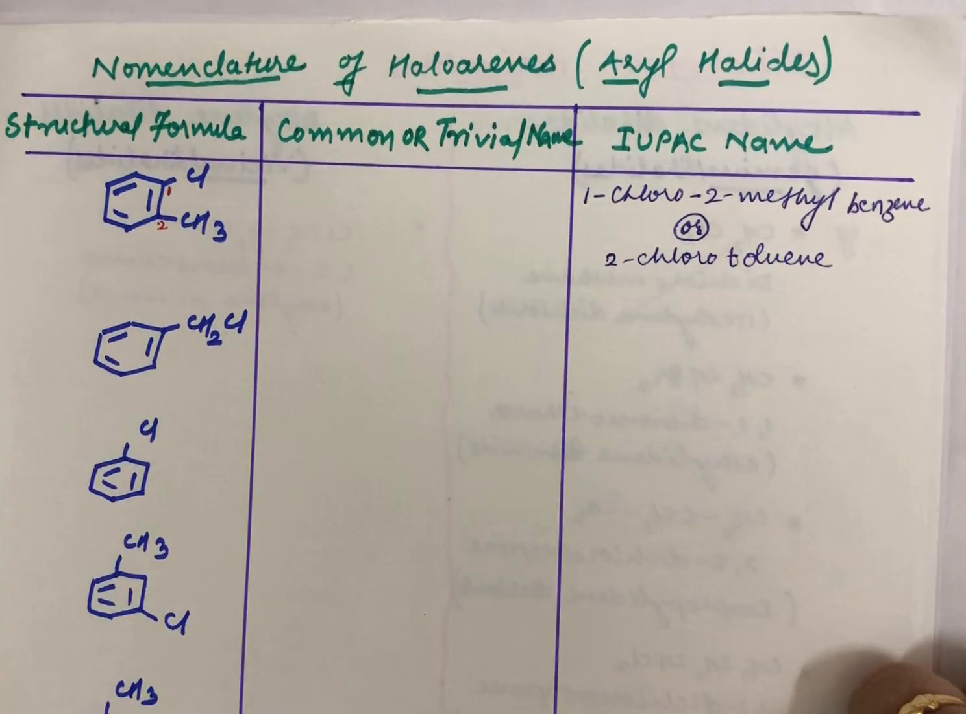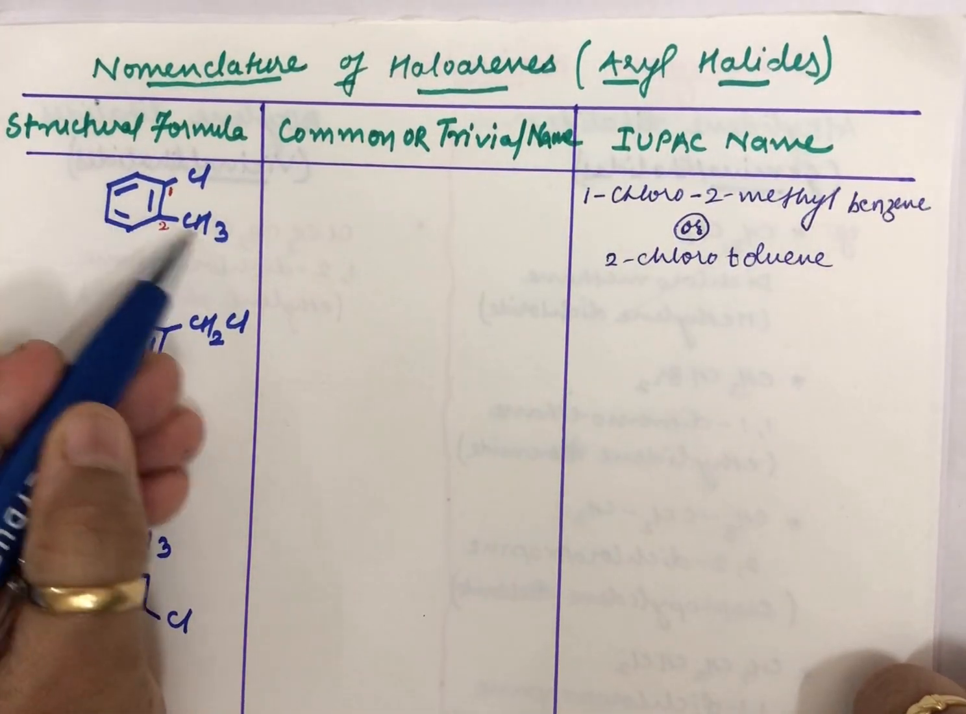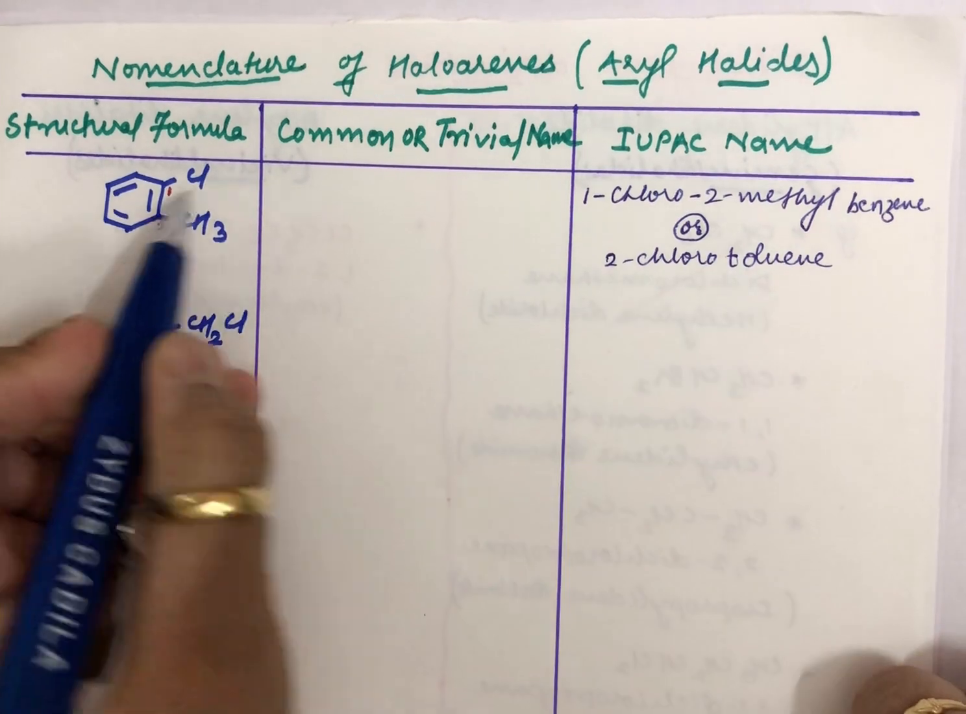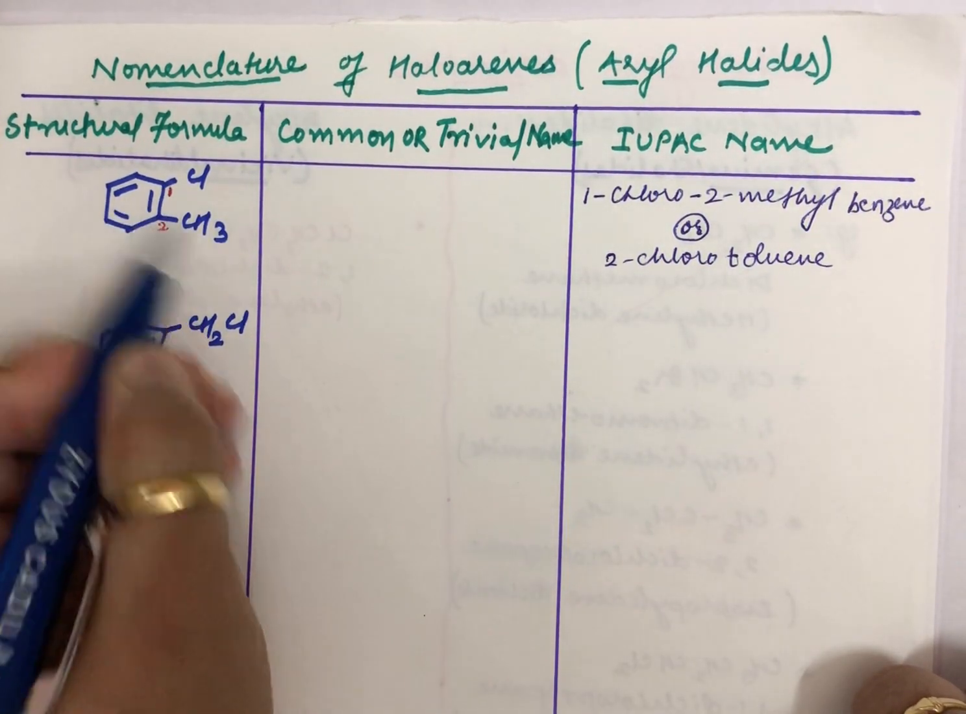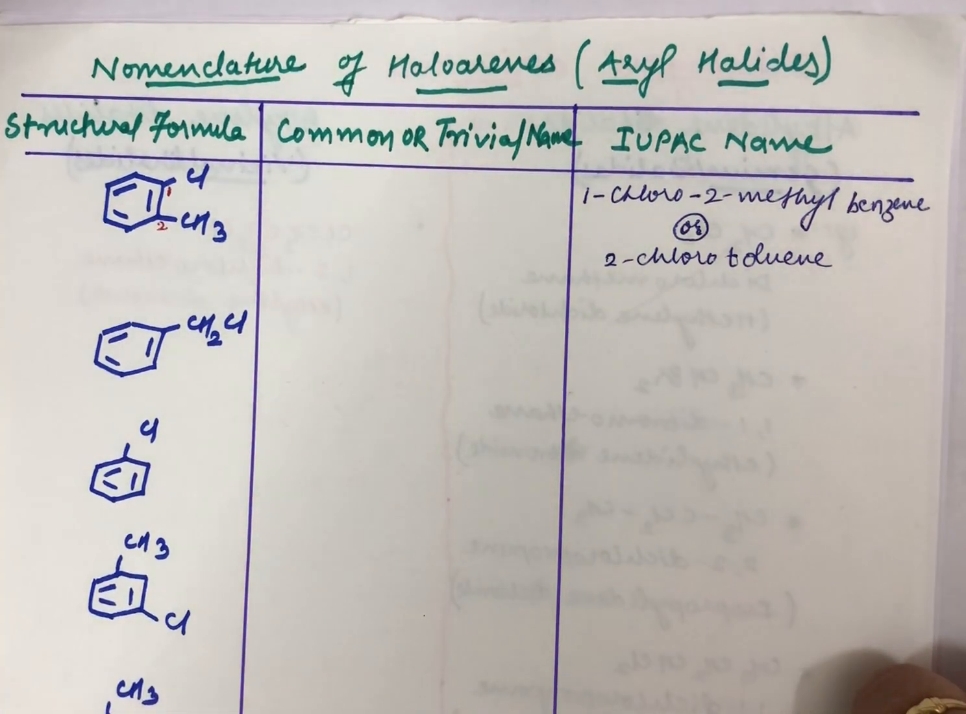I hope this you understood. Over benzene, when you have CH3 only, you are referring to it as toluene. So if you give preference to this, then it has to be taken as second carbon. So 2-chlorotoluene, right? That is its IUPAC name.